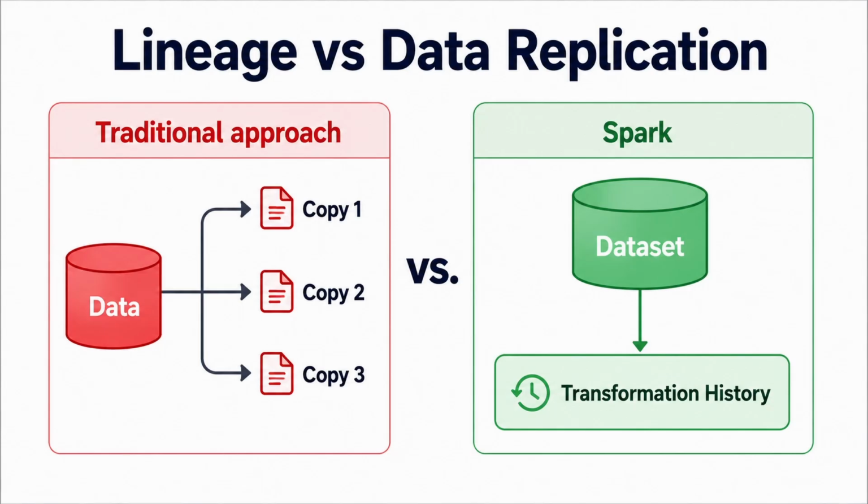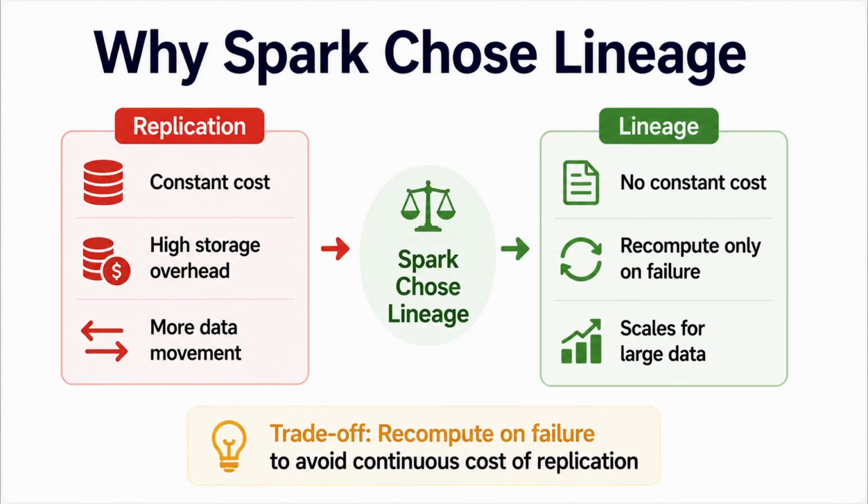So why was this approach attractive for Spark? Think about the cost of replication. Every time we maintain another copy, we're continuously paying a constant cost: high storage overhead and more data movement across the cluster. But failures are not happening every second. Most of the time, the data is being processed normally.